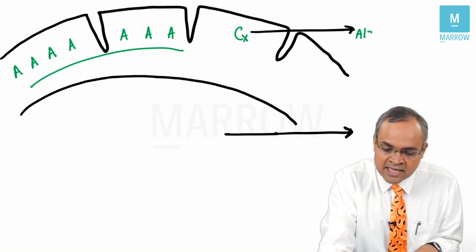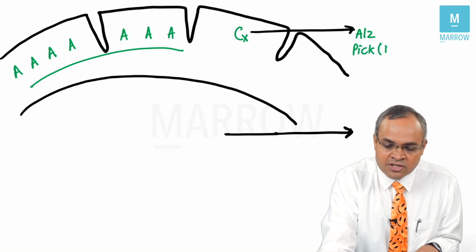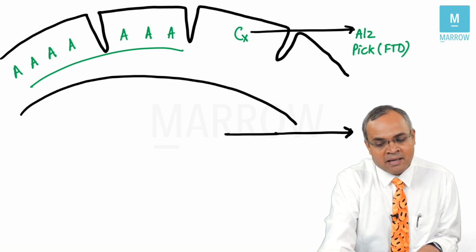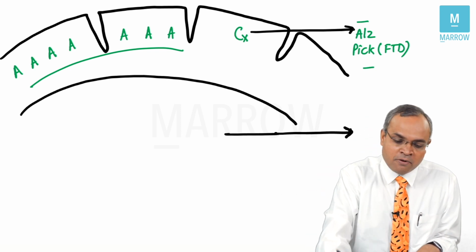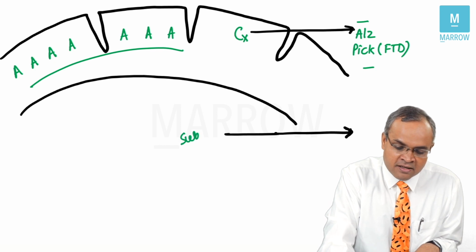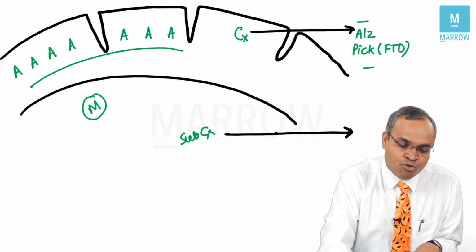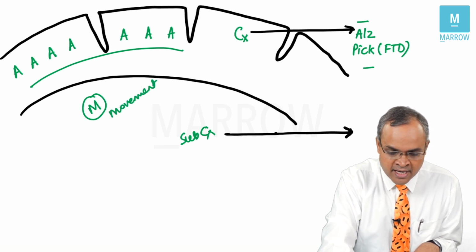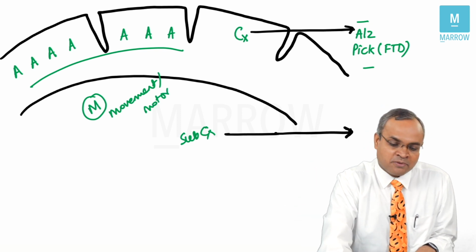Classical example is Alzheimer's disease. You also have Pick disease, which is also called frontotemporal dementia, which is an example of cortical type of dementia. Understood? Now, when you're talking about subcortical type of dementia, mostly we are talking about M problems, movement problems, motor problems. Movement and motor problems are very prominent when you're talking about subcortical types of dementia.